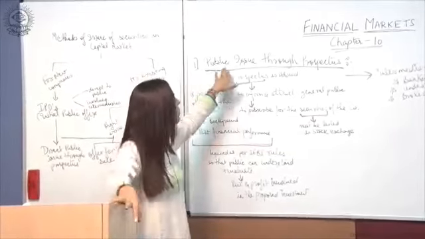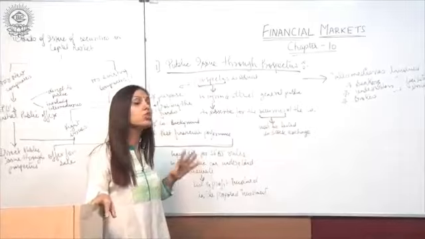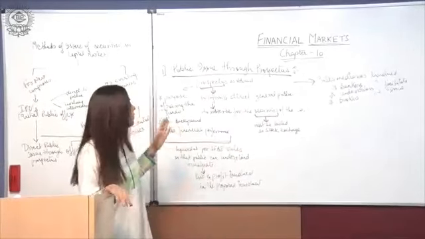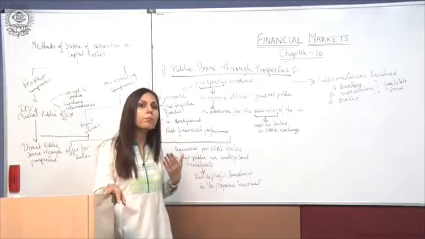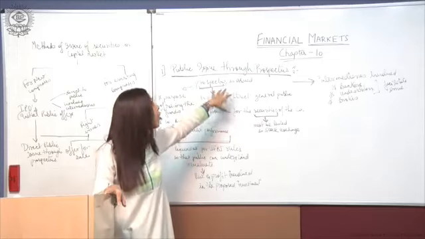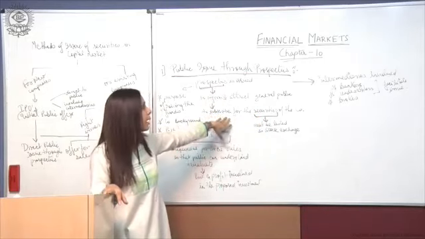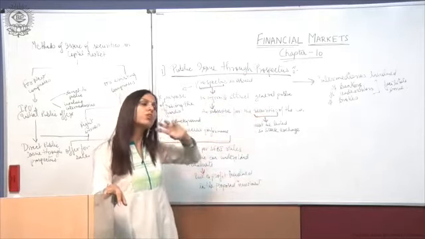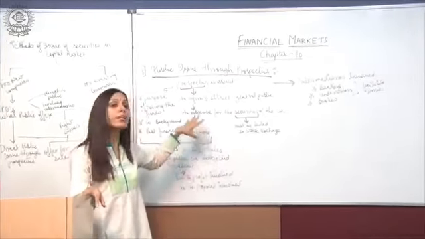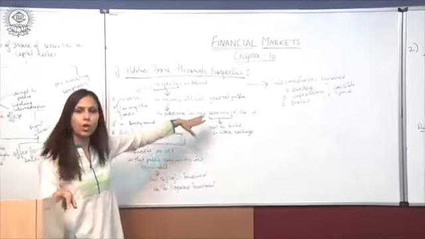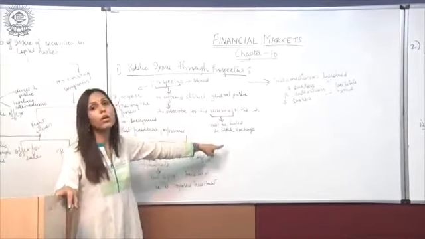The first one is the public issue through prospectus, right? Why does a company issue a prospectus? A prospectus is issued by a company to attract and inform the general public to subscribe for the securities of the company. So by issuing a prospectus, a company is informing and attracting the general public to invest in or subscribe to the securities issued by the company. These securities must be listed in the stock exchange.